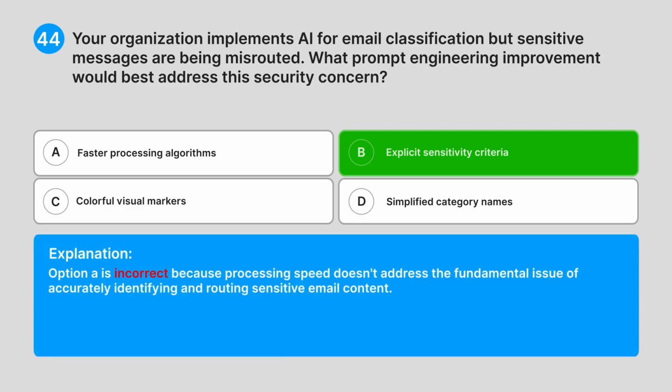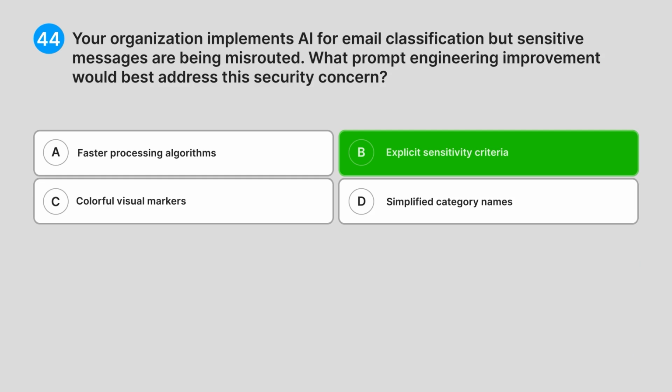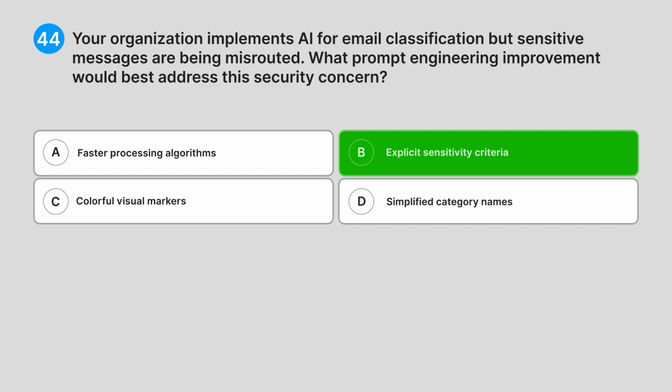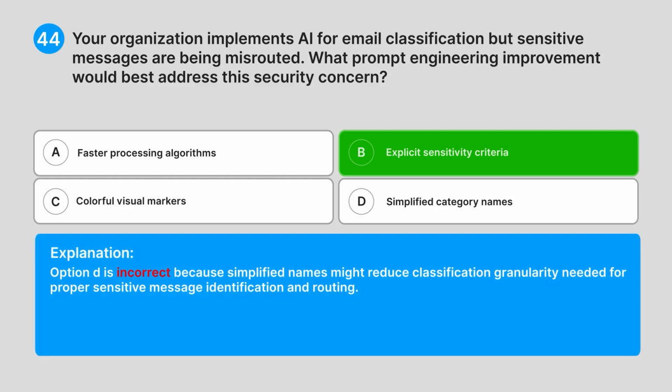Option A is incorrect because processing speed doesn't address the fundamental issue of accurately identifying and routing sensitive email content. Option C is incorrect because visual markers are display features that don't improve the AI's ability to classify sensitivity levels. Option D is incorrect because simplified names might reduce classification granularity needed for proper sensitive message identification and routing.